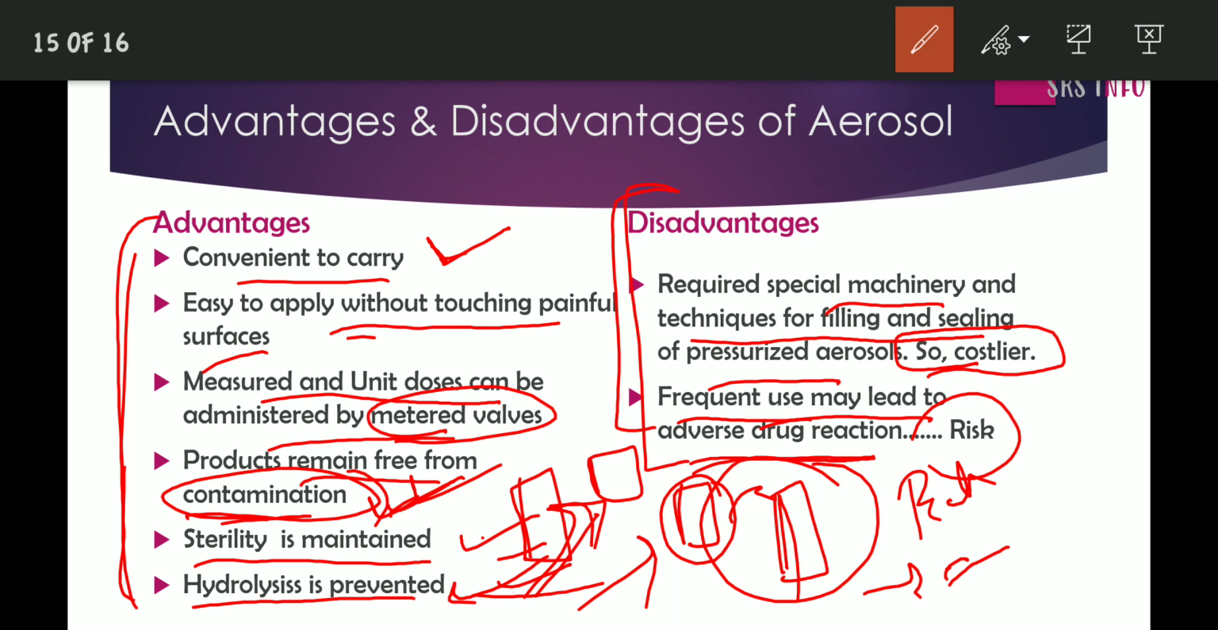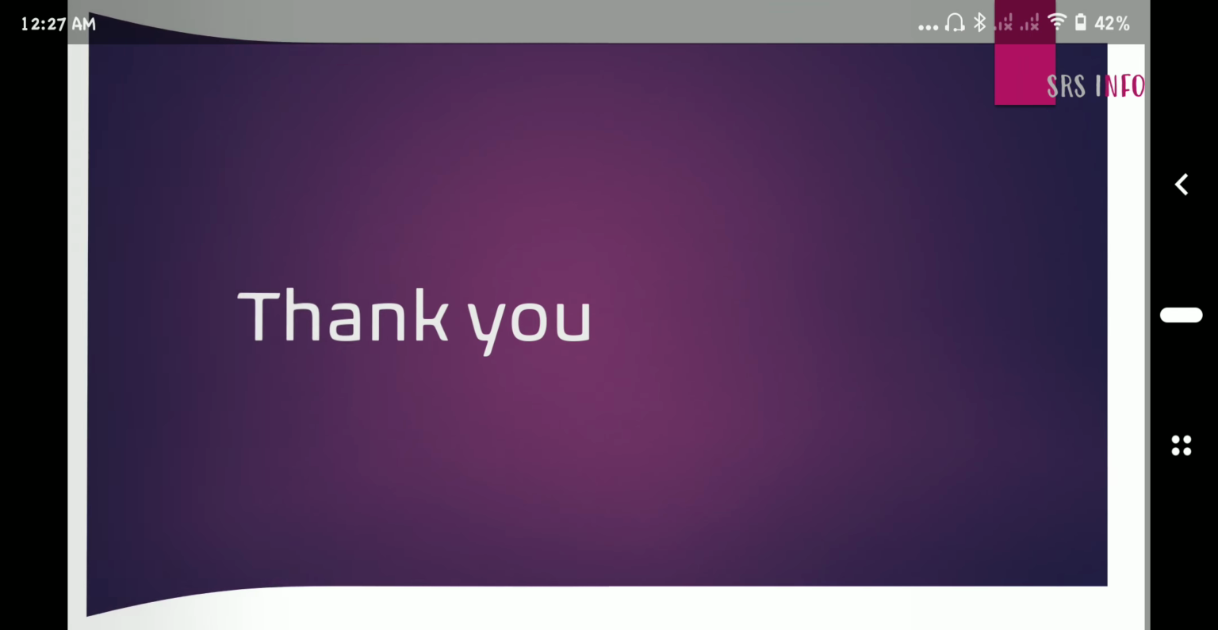These are the disadvantages and these are the advantages. It may be asked in the examination. It's a very important point to remember. Today, we discussed different types of classification of dosage forms, and mainly focused on the aerosol form of dosage forms. In the next session, we will continue with the further dosage forms and their classifications and details. I hope you understand this session.